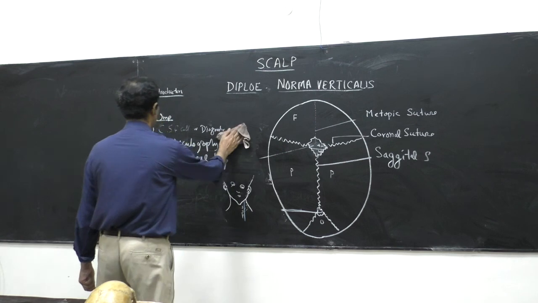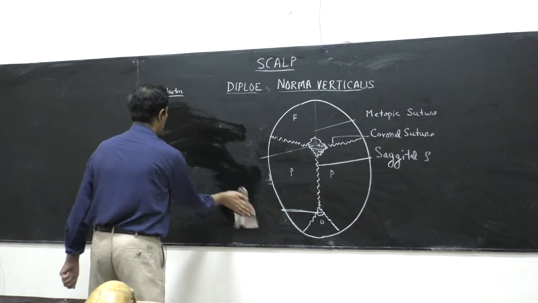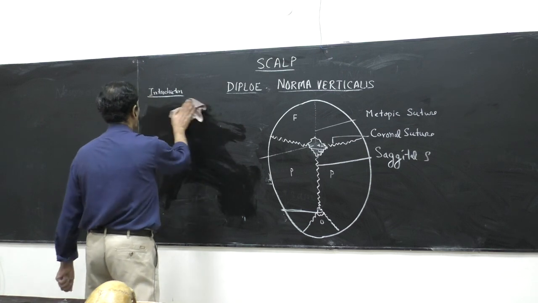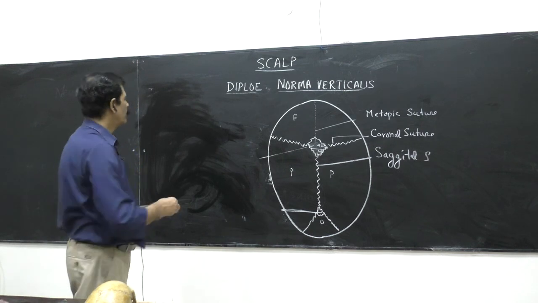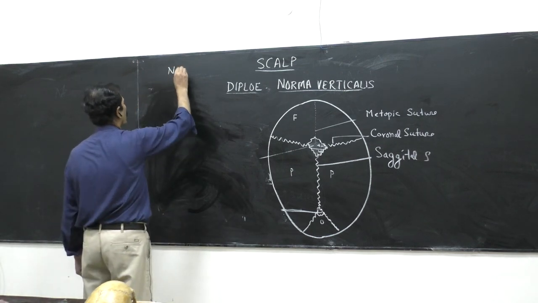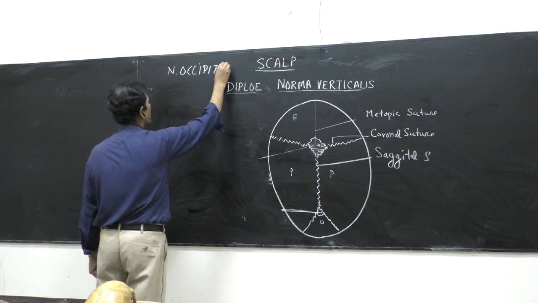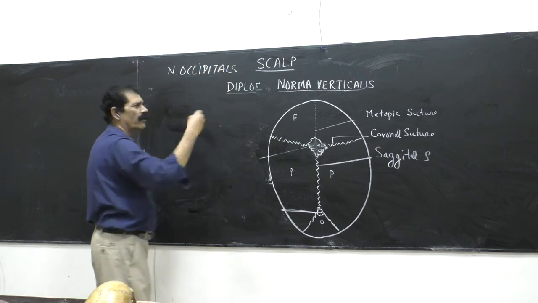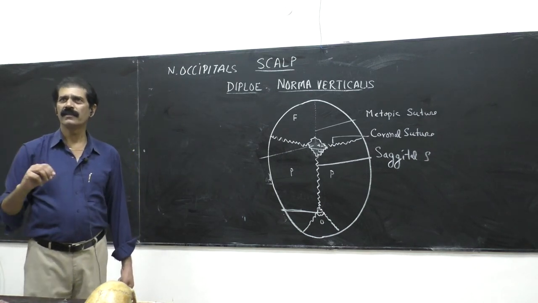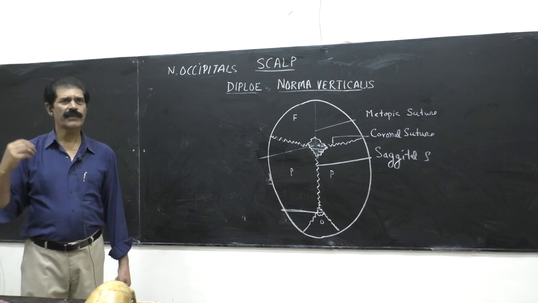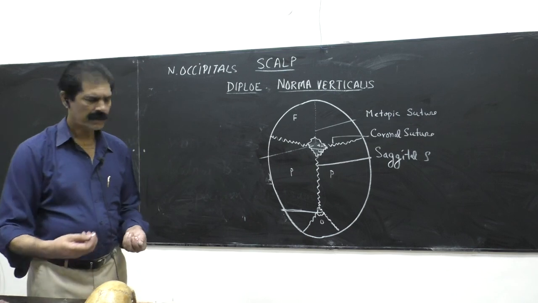Another thing you have to write down, for the study of the skull, is the Norma occipitalis. Norma occipitalis. Without this knowledge of the skull, you can't go further, because each and every point of the bone has got certain names, and these names should be on your fingertips. Then only you can study what is called the anatomy.